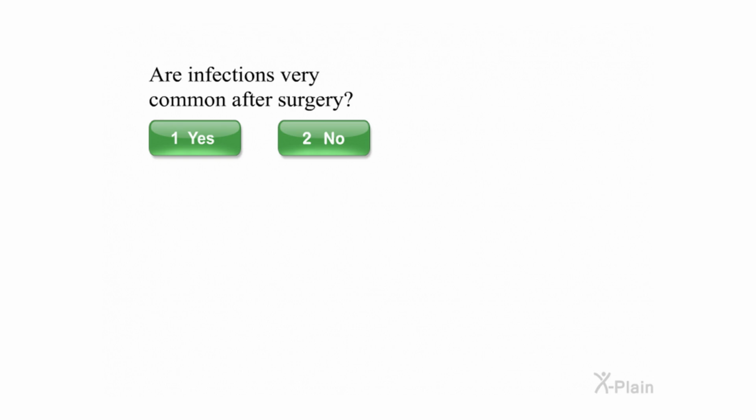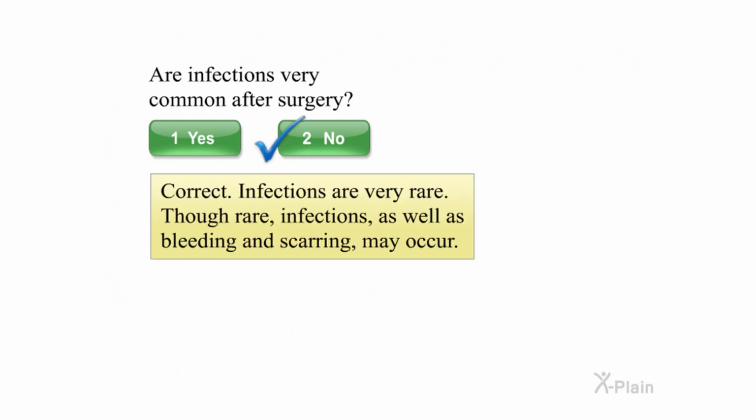Are infections very common after surgery? Select yes or no. Correct. Infections are very rare. Though rare, infections, as well as bleeding and scarring, may occur.